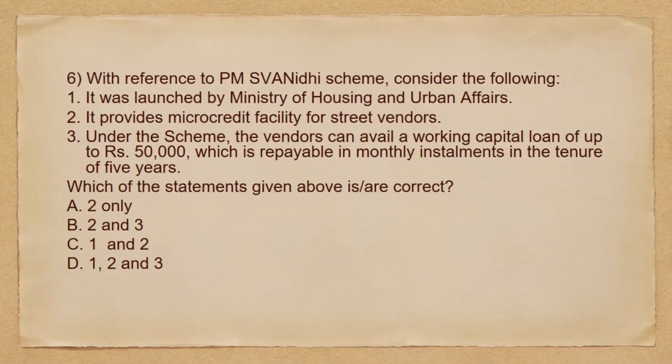With reference to Prime Minister Street Vendor Atmanirbhar Nidhi scheme, consider the following. It was launched by the Ministry of Housing and Urban Affairs. It provides microcredit facility for street vendors. Under the scheme, the vendors can avail a working capital loan of up to Rupees 50,000, which is payable in monthly installments in the tenure of 5 years. So which of these statements are correct? The options are 2 only, 2 and 3, 1 and 2, or all of the above. Among the given statements, the third statement is not correct. So the correct option will be C, 1 and 2.